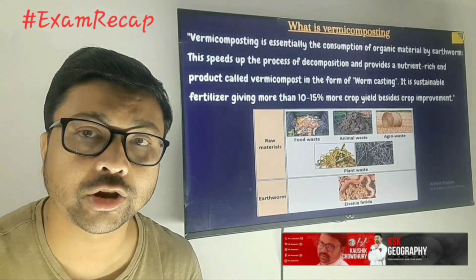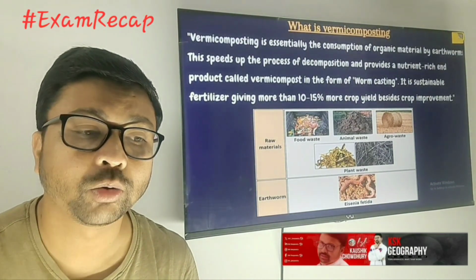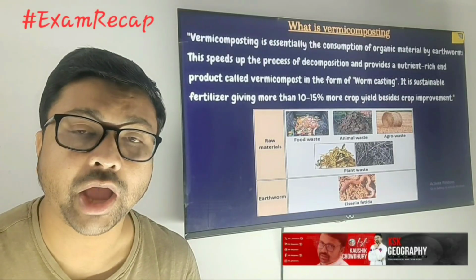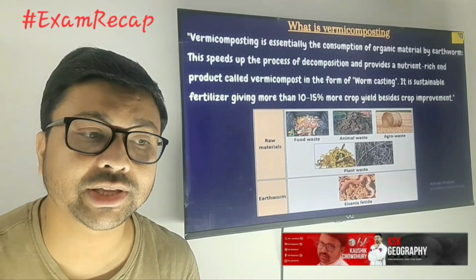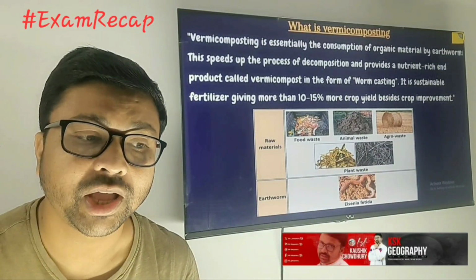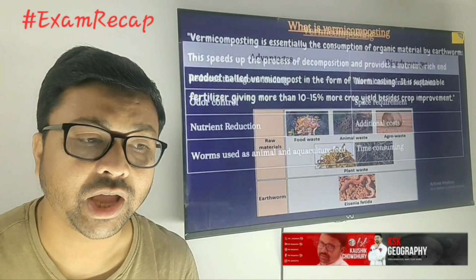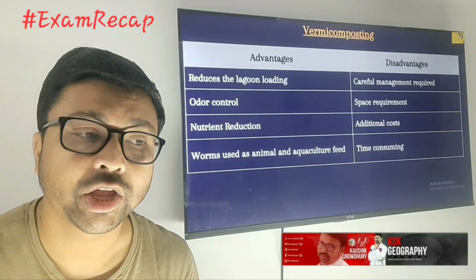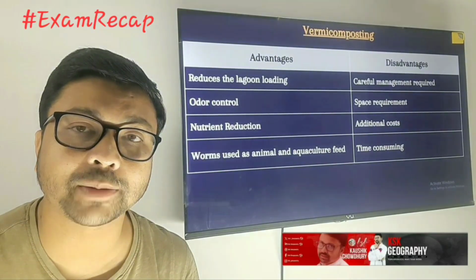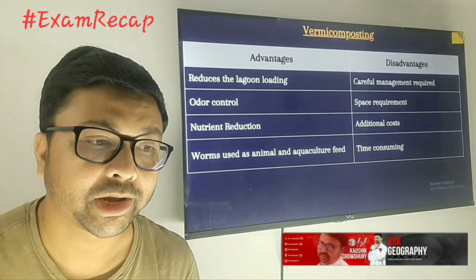Here, in place of microorganisms, we will use the insects, right, or the worms. The worms or insects will make the process faster, especially the earthworms. So it will make the process faster, and in that way we will be able to get the manure quickly. So those are the advantages of vermicomposting.